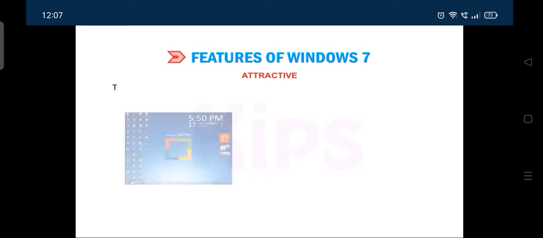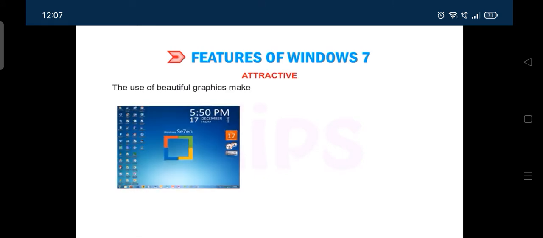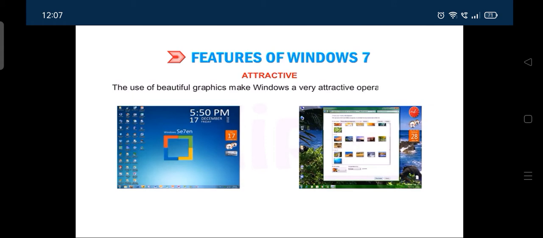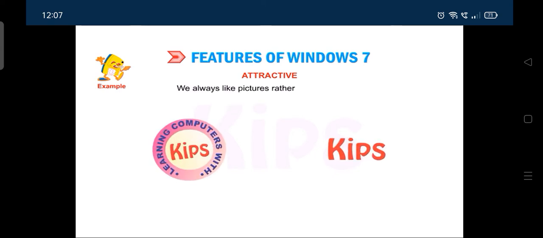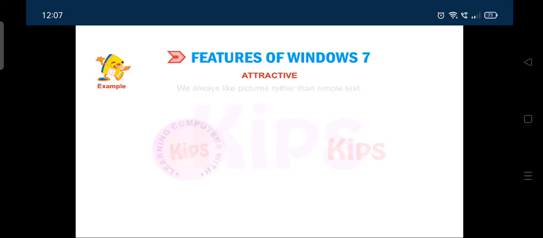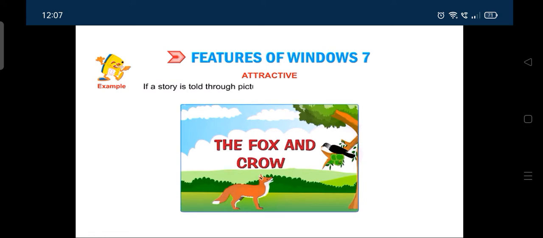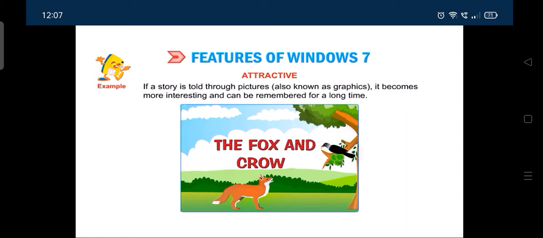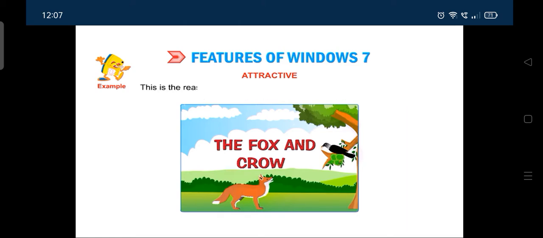Attractive. The use of beautiful graphics makes Windows a very attractive operating system. Let us take an example. We always like pictures rather than simple text. If a story is told through pictures, also known as graphics, it becomes more interesting and can be remembered for a long time. This is the reason we prefer to see a movie rather than reading its story.